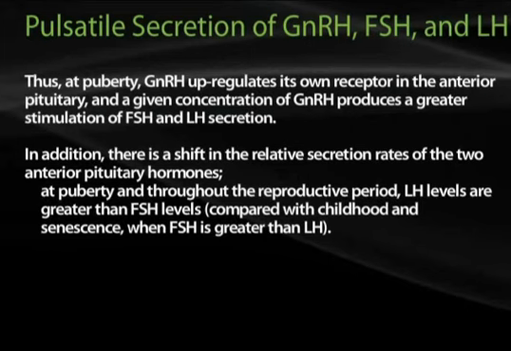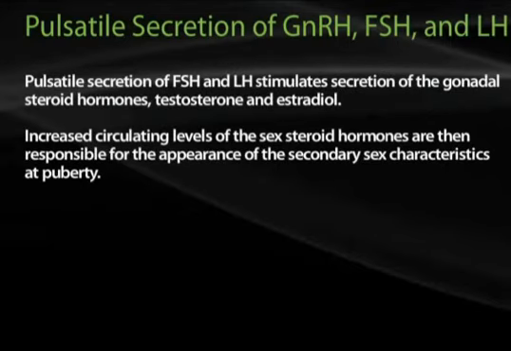In addition, there is a shift in the relative secretion rates of the two anterior pituitary hormones. At puberty and throughout the reproductive years, LH levels are greater than FSH levels when compared with childhood and senescence, when the opposite is true and FSH is greater than LH. Pulsatile secretion of FSH and LH in turn stimulates the secretion of gonadal steroid hormones, testosterone and estradiol. Increased circulating levels of these sex steroid hormones are then responsible for the appearance of the secondary sex characteristics at puberty.